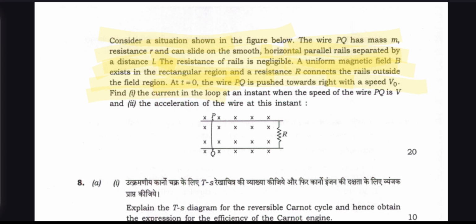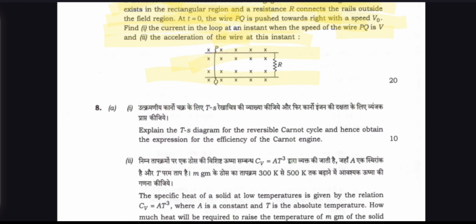Find 1, the current in the loop at an instant when the speed of the wire PQ is V, and 2, the acceleration of the wire at this instant. So you see this picture.